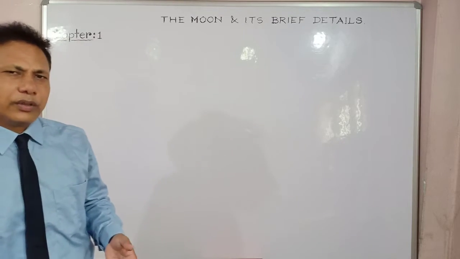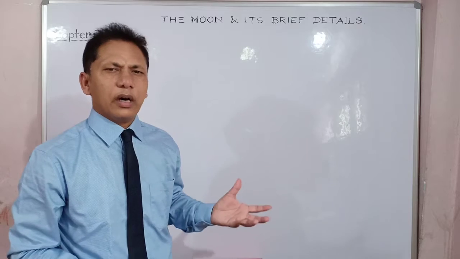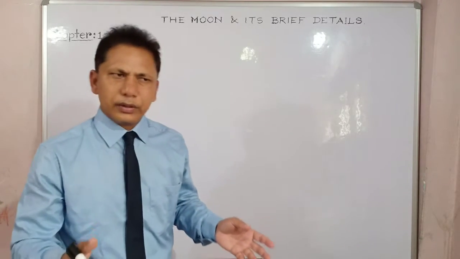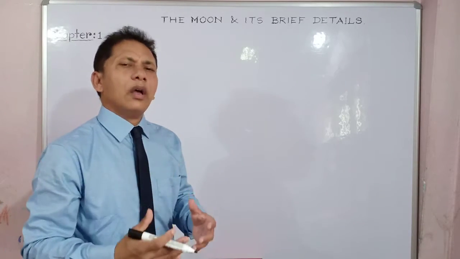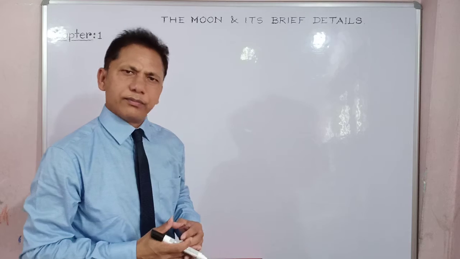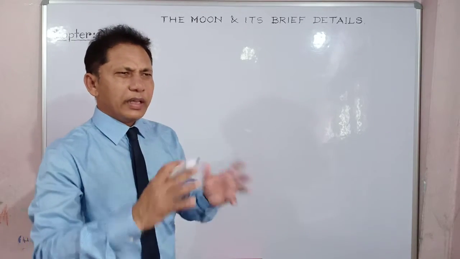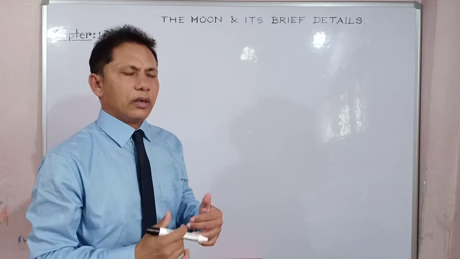You must have some knowledge about this particular satellite, the lone satellite of the Earth. Like some other planets of the solar system, our Earth also has a lone natural satellite. There are so many effects and importance of the moon towards our life and on Earth.